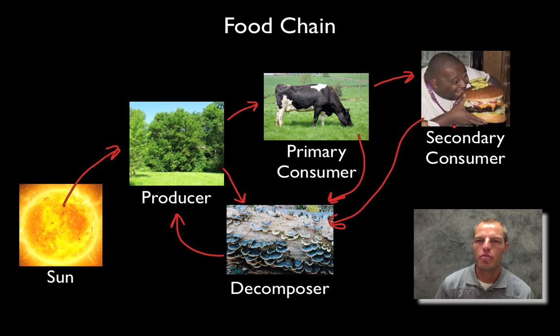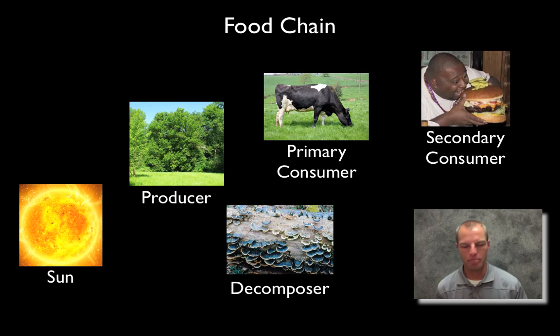And so you can think of things like bacteria that would be feeding upon the skin of this cow, or you've probably heard of a fungus that will grow on your feet, athlete's foot, on this secondary consumer here. Or in this case, you can see the wood getting broken down and decomposed from these dead trees. And so decomposers are recyclers of nutrients back into the system.